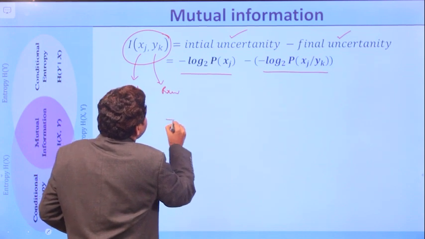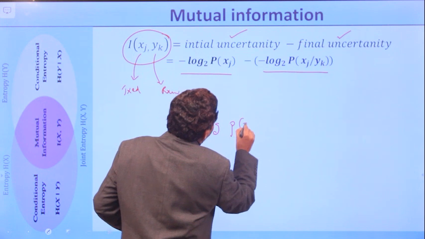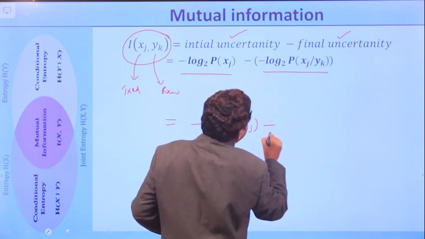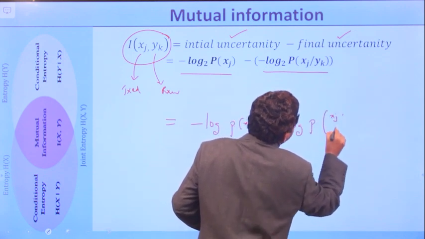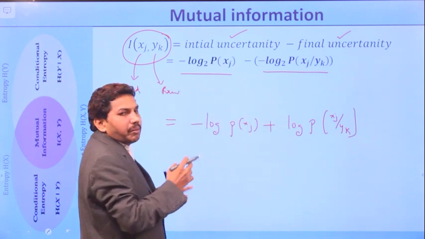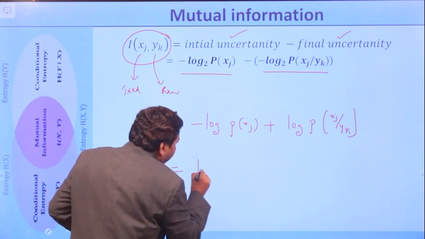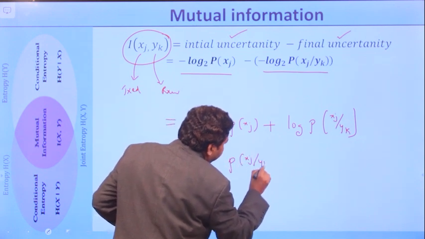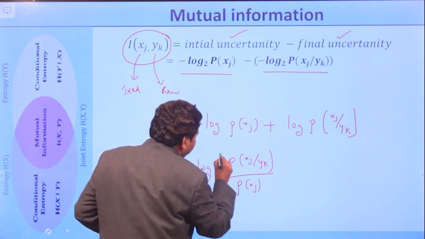So the mathematical simplification is, which is represented as minus log of p of xj. Here it is minus of minus, so it becomes plus log of p of xj by yk, which is equal to log a minus log b, which is equal to log a by b, which is equal to log of p of xj by yk by p of xj.